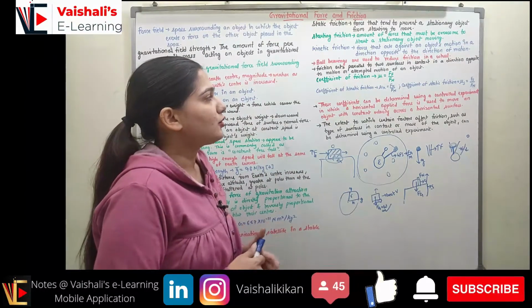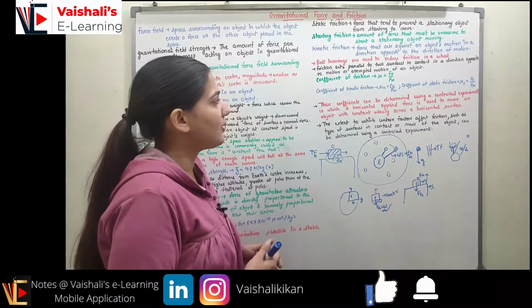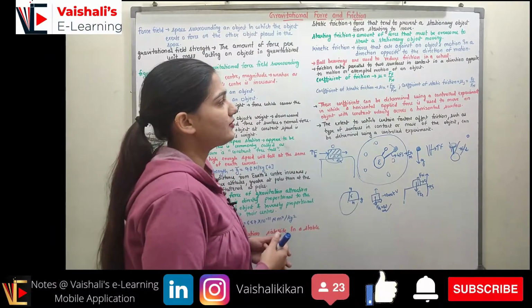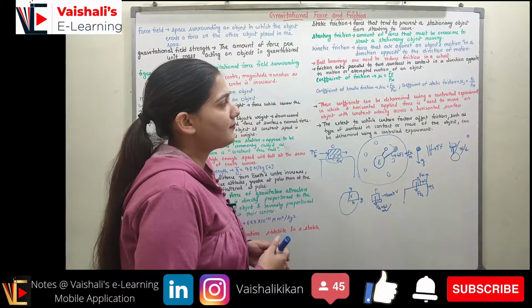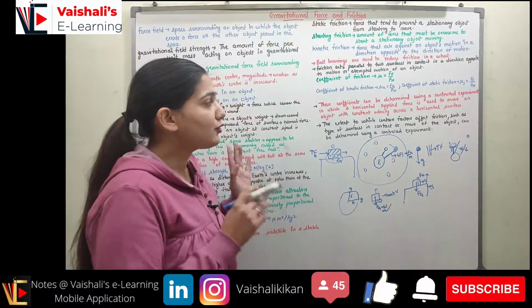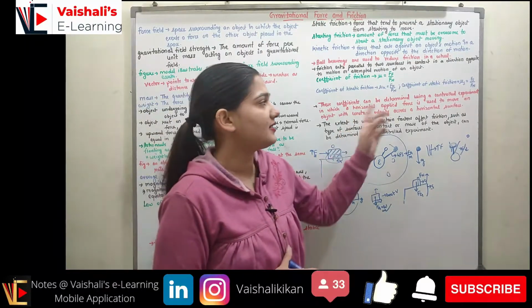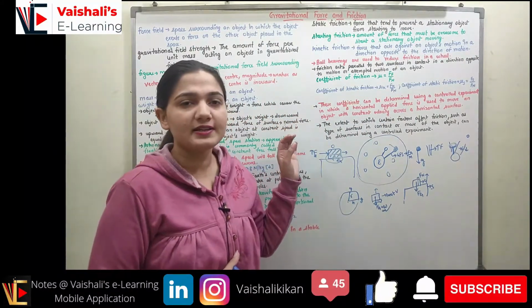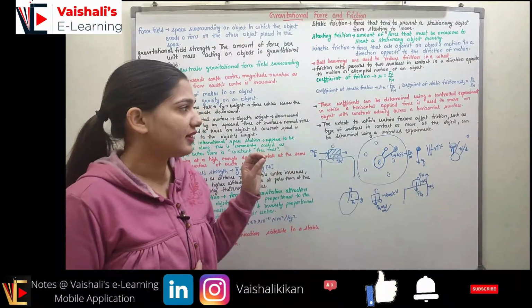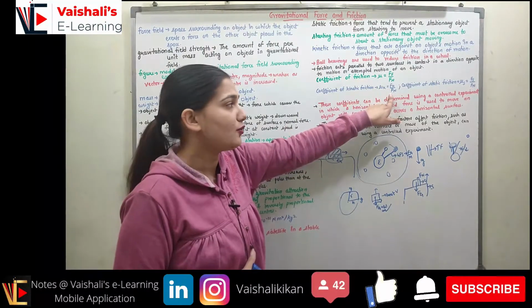Now coming to the coefficient of friction, based upon which we will solve some questions as well. The coefficient of friction is represented as mu, which is the frictional force upon the normal force. So Ff upon Fn represents mu. Now we have two types of coefficients of friction. First is the coefficient of kinetic friction, and the second is the coefficient of static friction. The coefficient of kinetic friction is represented as mu k. It is Fk upon Fn, which is the kinetic frictional force upon the normal force.